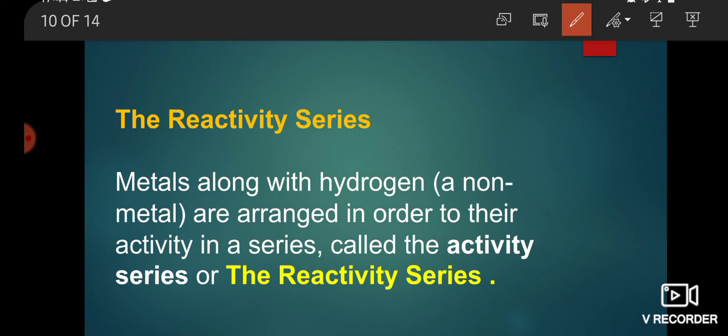So metals along with hydrogen are arranged in order of their activity in a series called the activity series or the reactivity series.